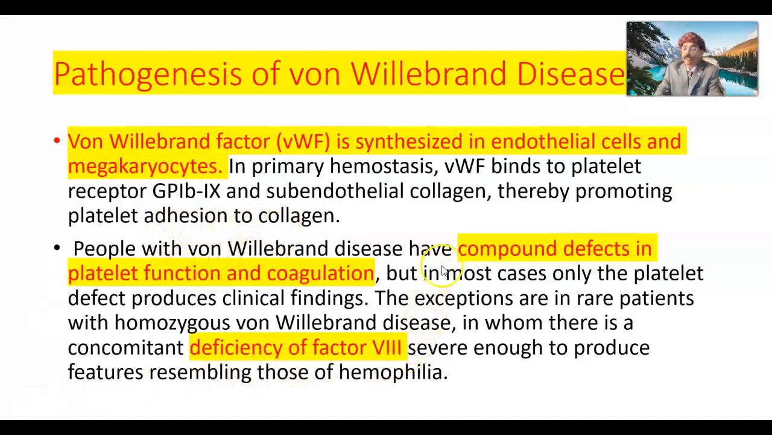People with von Willebrand disease have combined defects in platelet function and coagulation, but in most cases only the platelet defect produces clinical findings. The exceptions are rare patients with homozygous von Willebrand disease in whom there is a concomitant deficiency of factor VIII, severe enough to produce features resembling those of hemophilia.